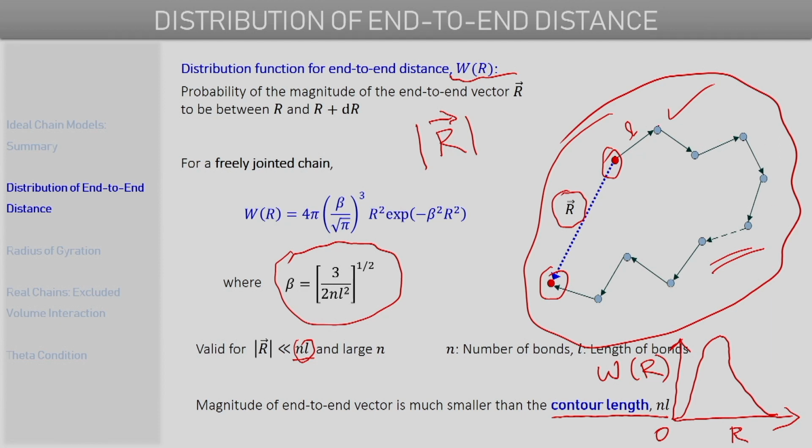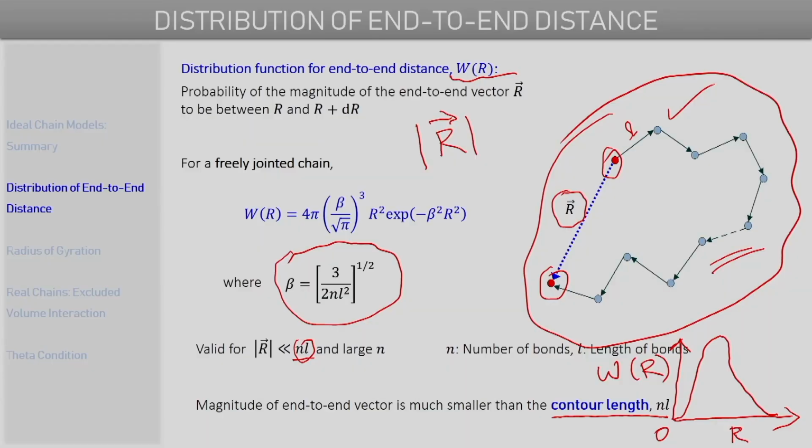If one moves along the backbone, the length that is measured will come out to be n times l, and that is referred to as the contour length. So the condition for validity of the end-to-end distribution function is that the end-to-end distances being described should be significantly lower than the contour length of the polymer chain.